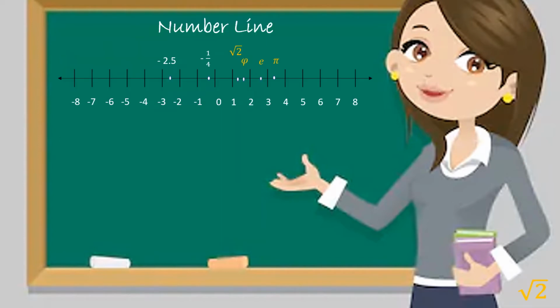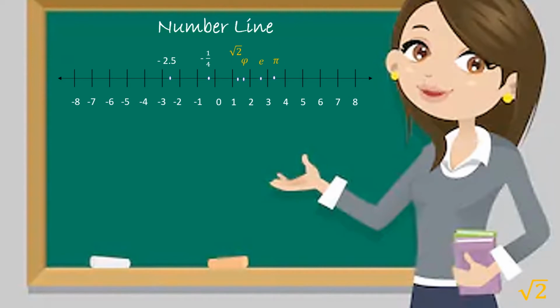Dito makikita nyo yung number line. Yung pinakagitna niya is 0. Makikita nyo dito yung different types of number o yung buong real number. As you remember, this is the counting or natural numbers. Pag may 0 na, tinatawag na siyang whole numbers. Pag sinama mo na yung opposite ng whole number, lahat ng yan tinatawag na integers. Pag pwede mo nang i-fraction yung mga numbers mo, you call this rational numbers. And these are irrational numbers kasi hindi mo sila pwedeng gawing fraction.